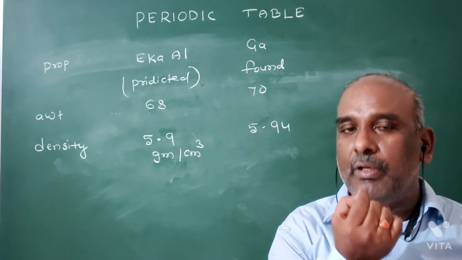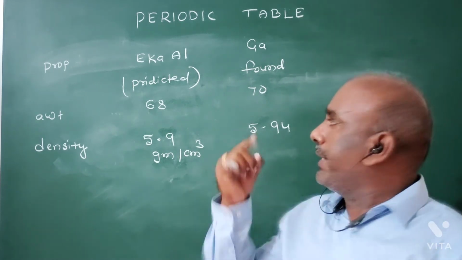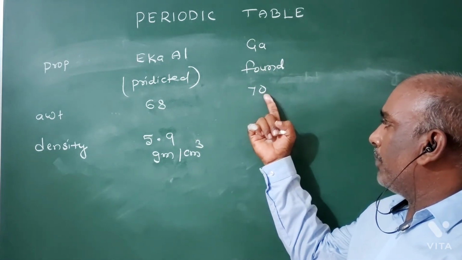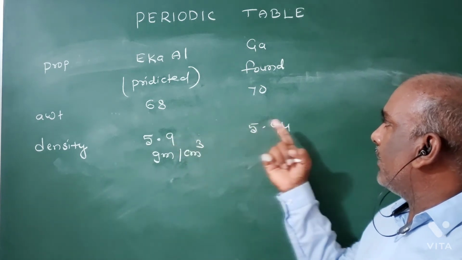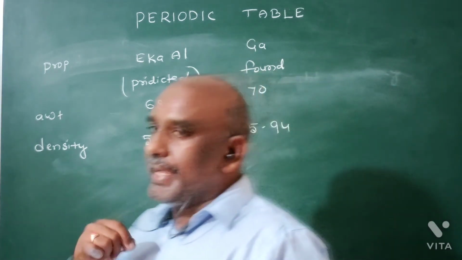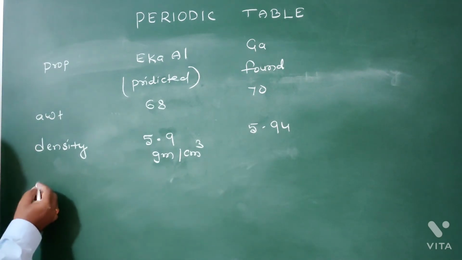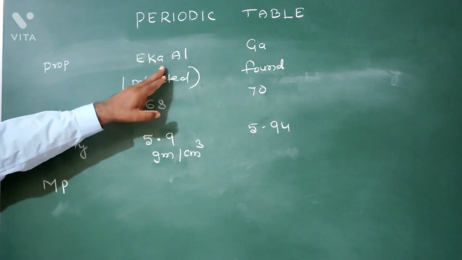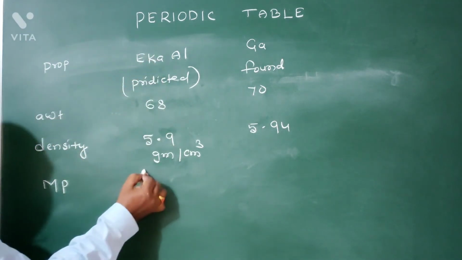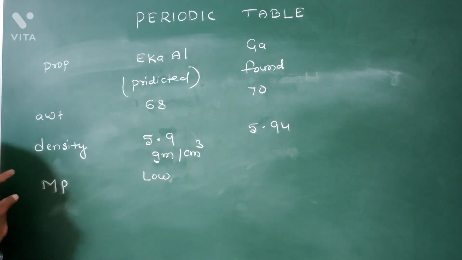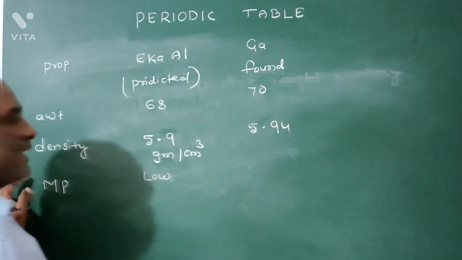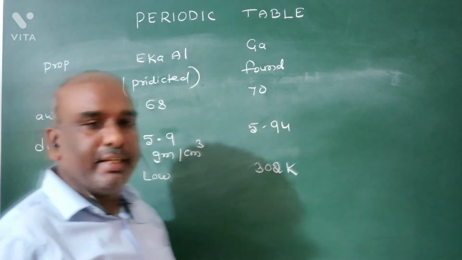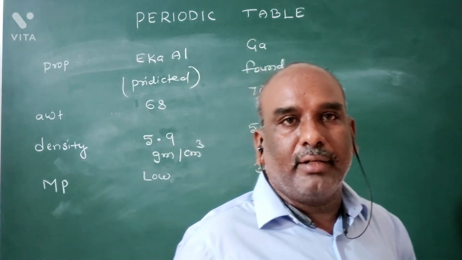But comparatively, the found atomic weight is more, and the found density is slightly more. Next one, melting point. Mendeleev predicted that the melting point of Eka aluminium is low. Later, scientists found that the melting point of gallium is 302 Kelvin.